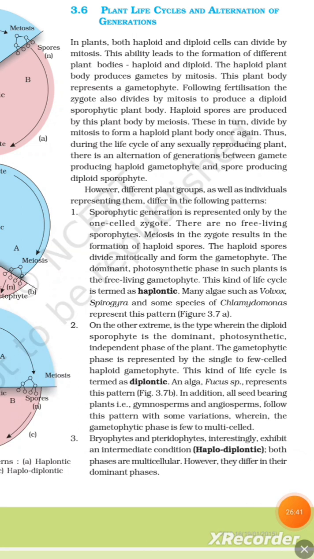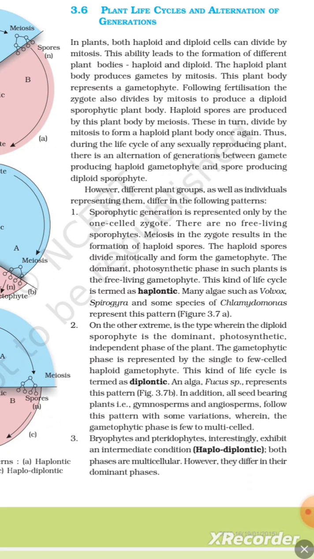Second, on the other extreme is the type wherein the diploid sporophyte is the dominant photosynthetic independent phase of the plant. The gametophytic phase is represented by single to few celled haploid gametophyte. This kind of life cycle is termed diplontic, and the alga Fucus represents this pattern. Figure 3.7b. In addition, all seed bearing plants, gymnosperms and angiosperms, follow this pattern with some variation, wherein the gametophytic phase is few to multi-celled.